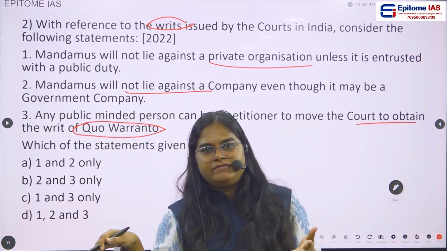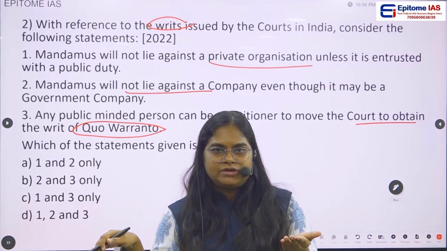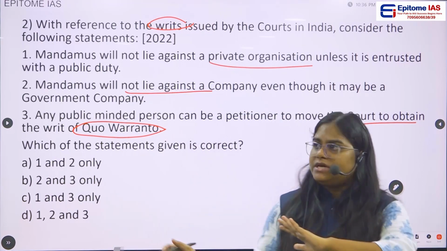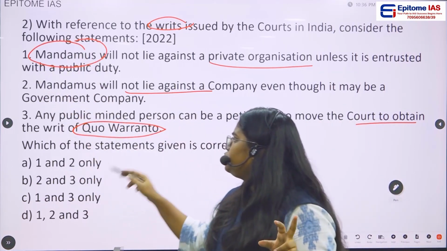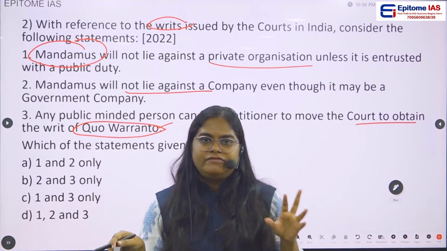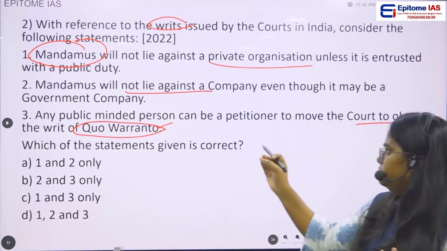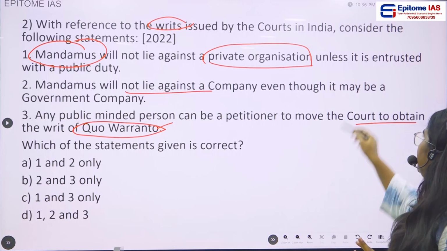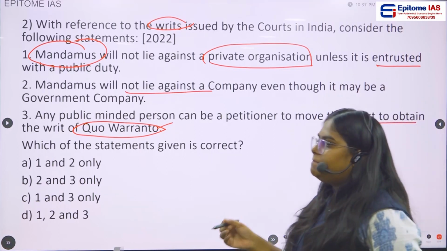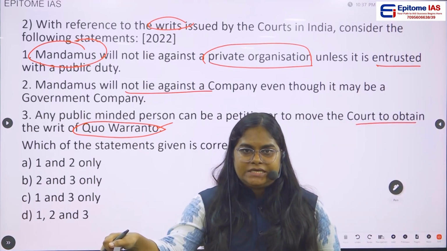So we all know that we will be reading about the writ jurisdiction. In this question, they are talking about two writs. What are they? That is the mandamus and the quo warranto. And the first statement says that mandamus will not lie against a private organization unless it is entrusted with a public duty.